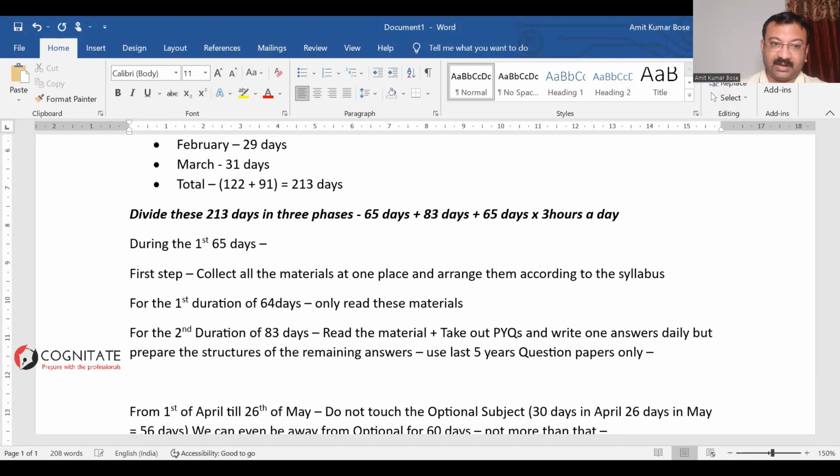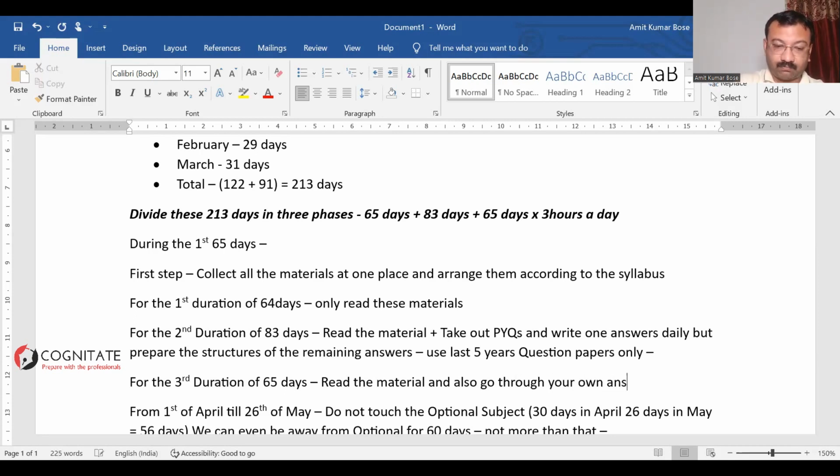Done. Then again, for the third reading, for the third duration of 65 days, read the material and also go through your own answers and structures.